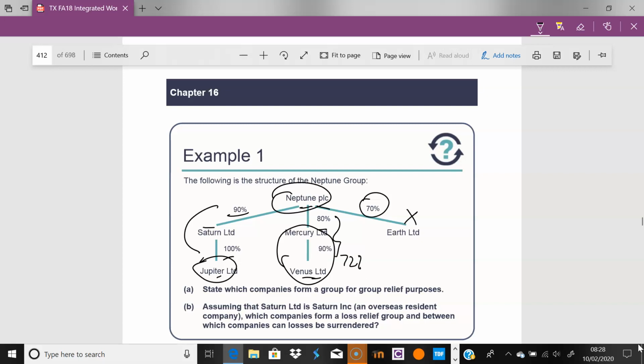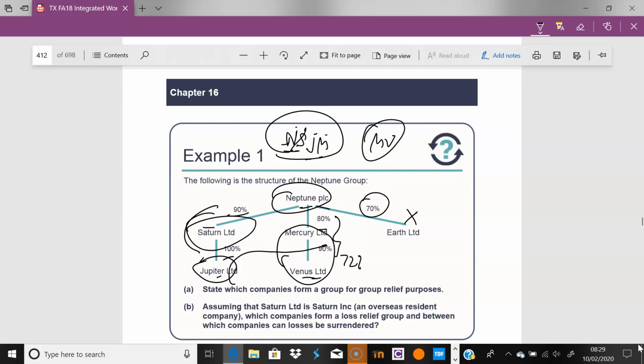None of Venus's profits or losses can be utilized by this group. Right. Okay, great. And this question says here, the groups we have are Neptune, Saturn, Jupiter, and Mercury. That's one group. Then you have Mercury and Venus, which is another group, and then Earth just doesn't get into the picture. If Saturn was an international, overseas company, you would literally have these three as part of the group. They can share, but nothing can be worked out with Saturn.